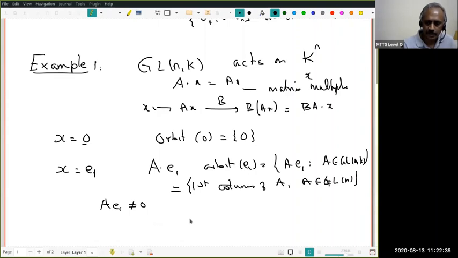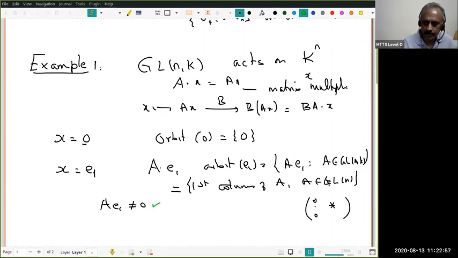Because if it is 0, then the matrix A of U1 will be 0, 0, 0, 0 into something else, right? Yeah, that will mean A of U1 is 0. That means A is singular. But our assumption is A belongs to GLN, therefore this is correct. Do all of you agree?